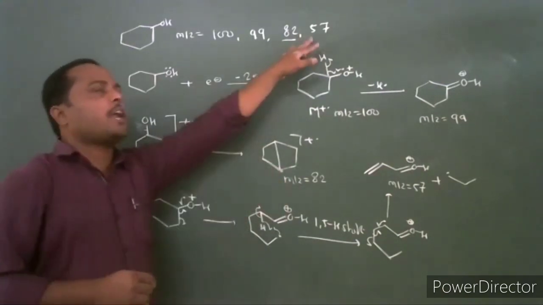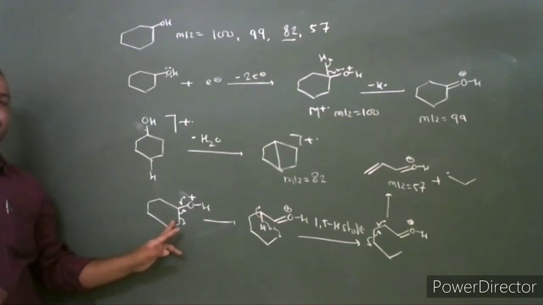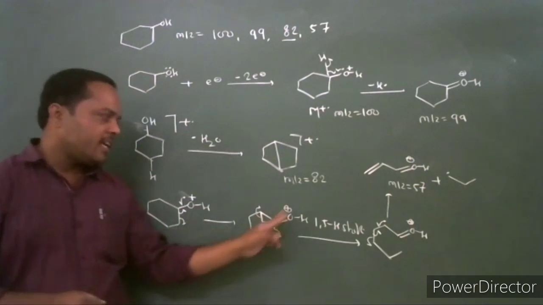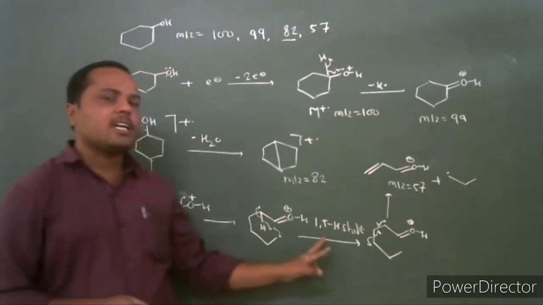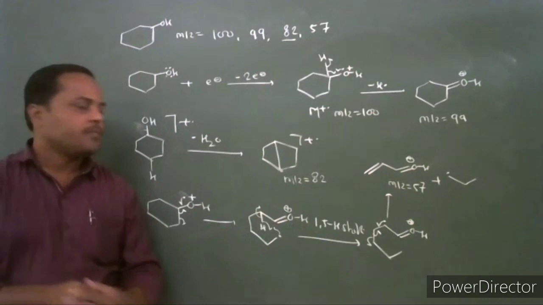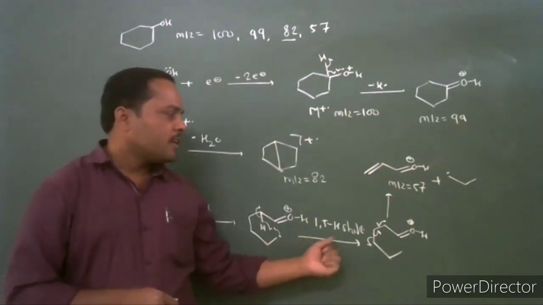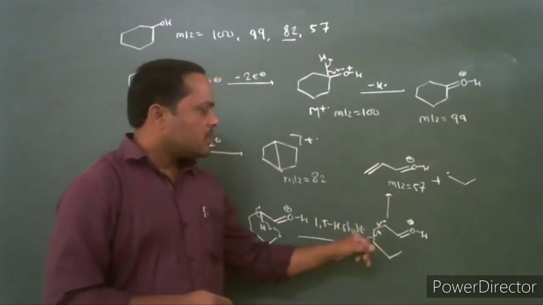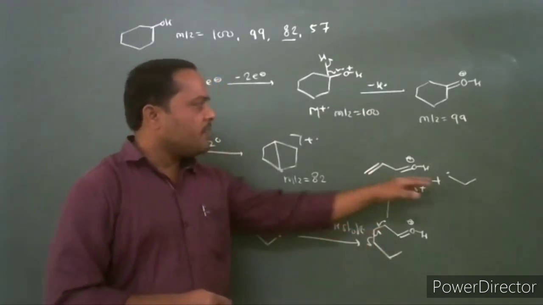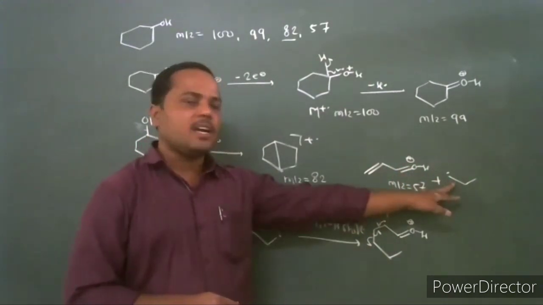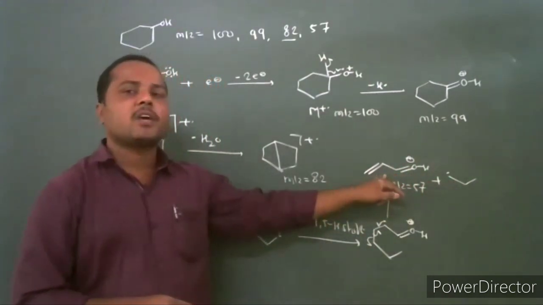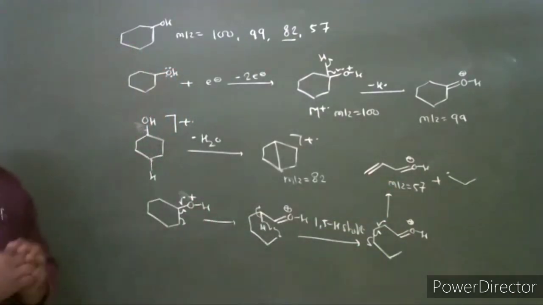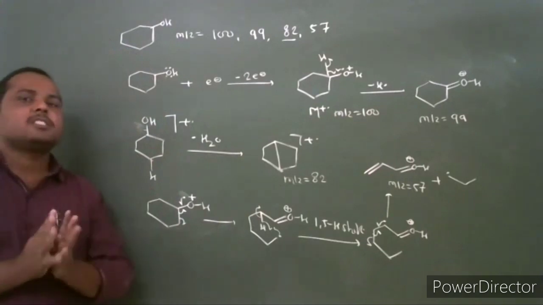And the third way of fragmentation is alpha cleavage of the carbon-carbon bond. The bond next to the hydroxy group undergoes cleavage. A radical cation is formed. This radical cation undergoes a 1,5 hydrogen shift. By this 1,5 hydrogen shift, the radical shifts to the conjugated position, and after that it undergoes homolytic fission of the bond. The cleavage occurs to produce a propyl radical and the resonance stabilized acylium ion, which has mass to charge ratio 57. These are the three ways of fragmentation in cyclic alcohol.